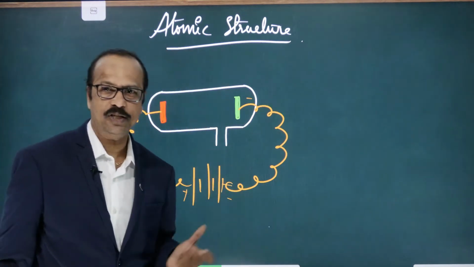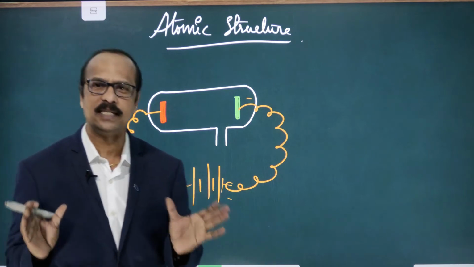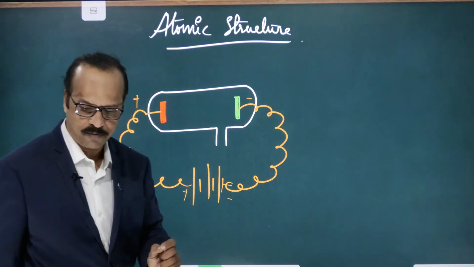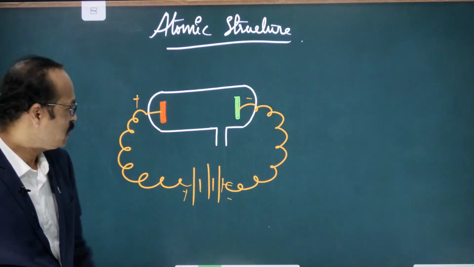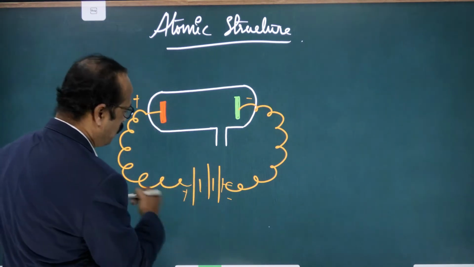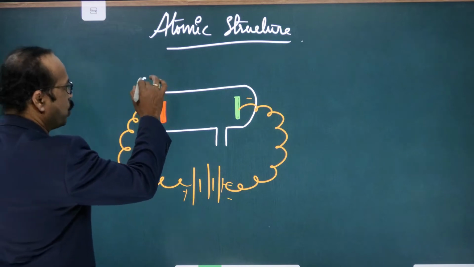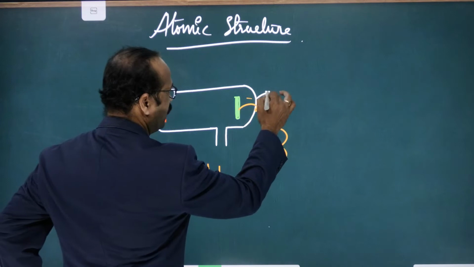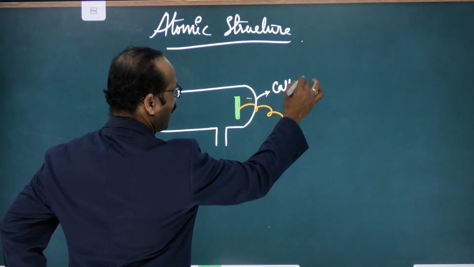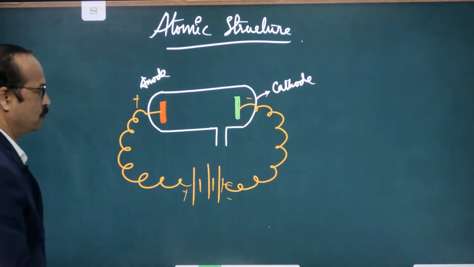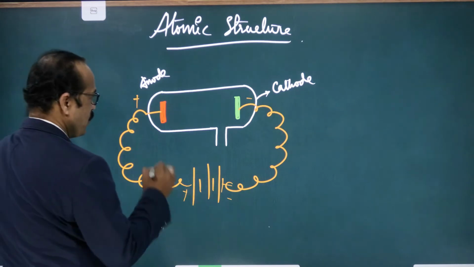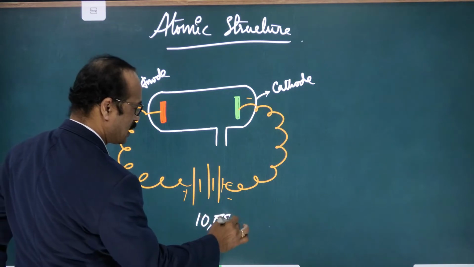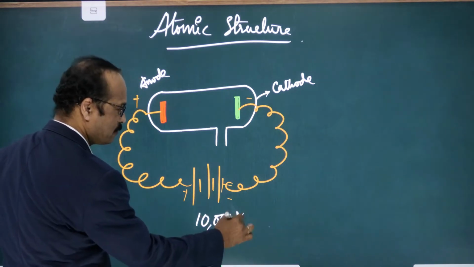This is a discharge tube, a small glass tube about 60 centimeters in length, and inside it two metal plates are fixed, which are called electrodes. One metal plate is connected to the positive terminal, which is called an anode. The second plate is connected to the negative terminal, that is called a cathode. Now, the voltage applied is greater than 10,000 volts.